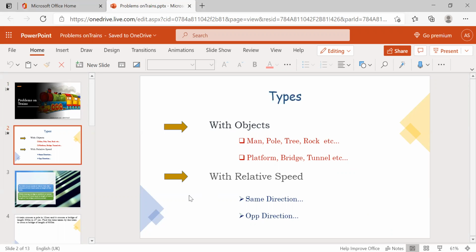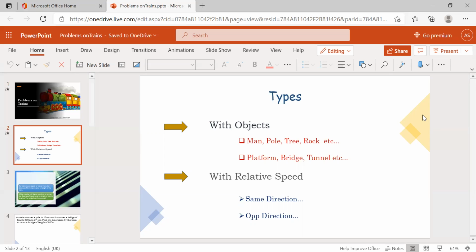And coming to the next part, that is relative speed. What is the relative speed here? Simply, if you are traveling in one train, you will feel that another train crossing you in the opposite direction has a very high speed.